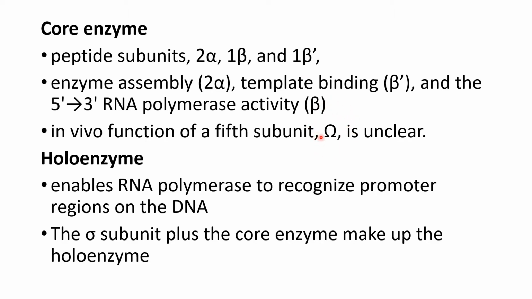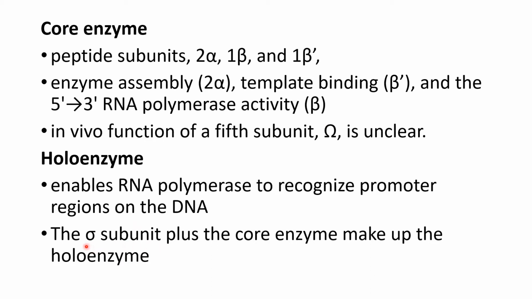The 2 alpha subunits are involved in enzyme assembly, beta prime in template binding, and beta in the 5' to 3' RNA polymerase activity. However, the function of the omega subunit is unknown.